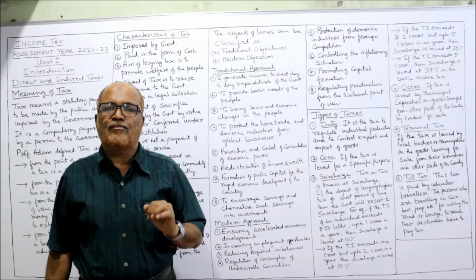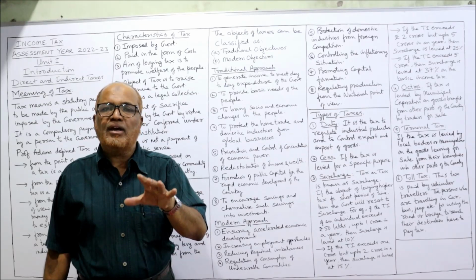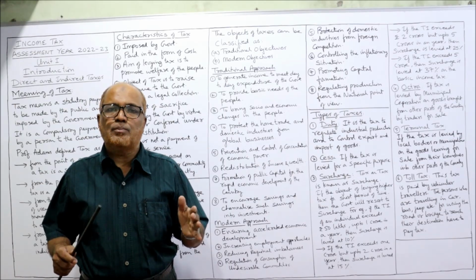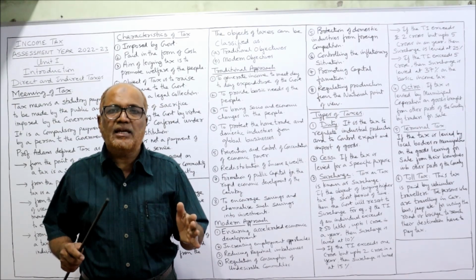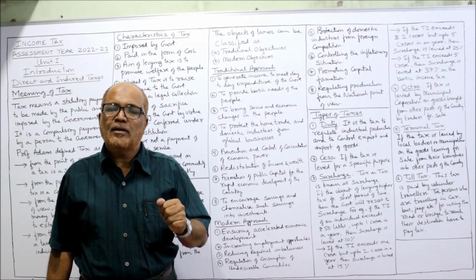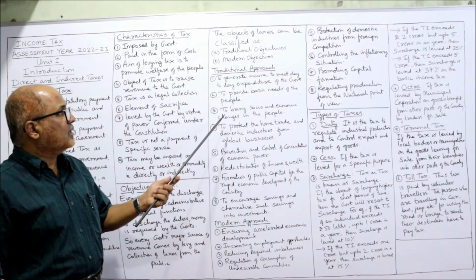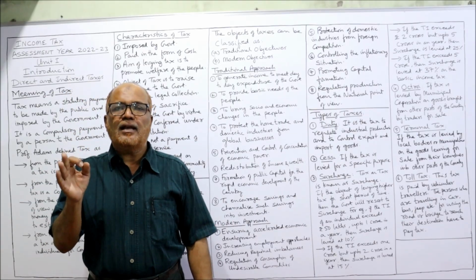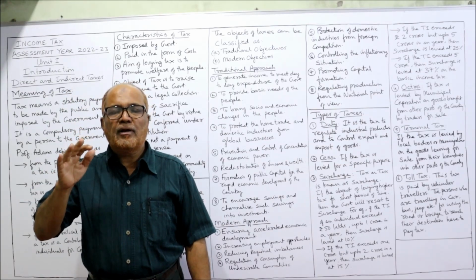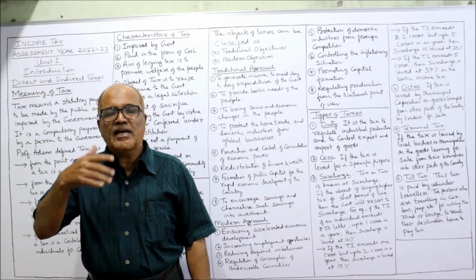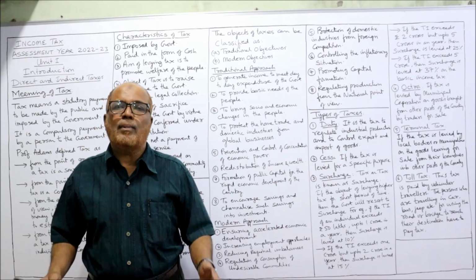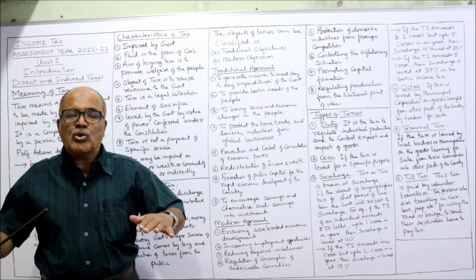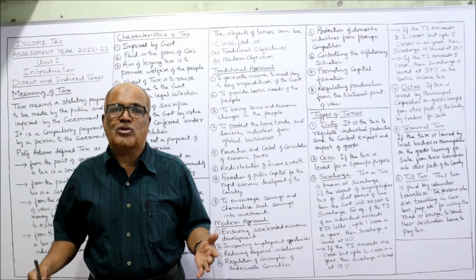Nobody should starve. Nobody should be without clothes or shelter. The government's responsibility is to provide the basic needs of the people. That's why the government will collect the tax. Next one, to bring socio-economic changes in the people. Until and unless the people change their minds and their behavior, we cannot bring about economic development. So for economic development, socio-economic changes have to be brought.